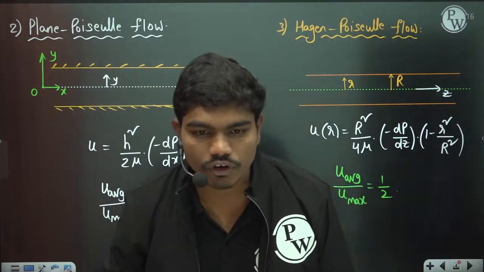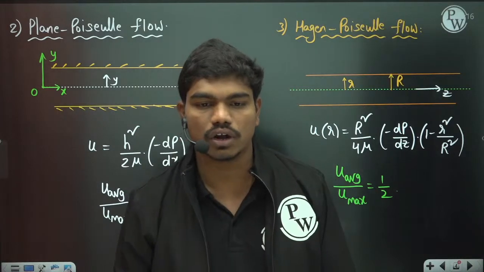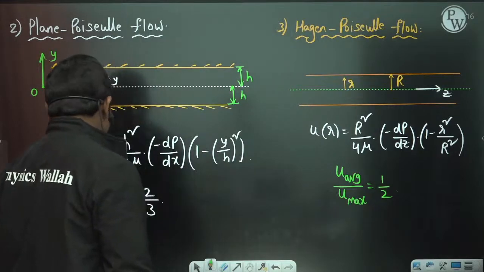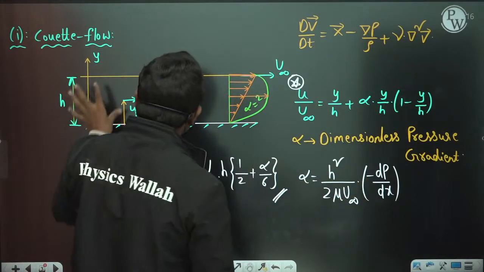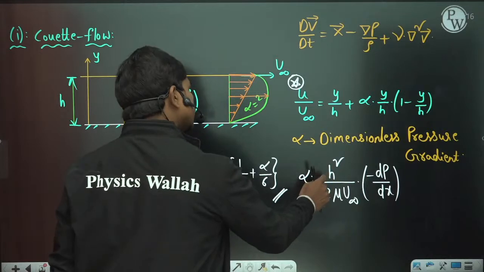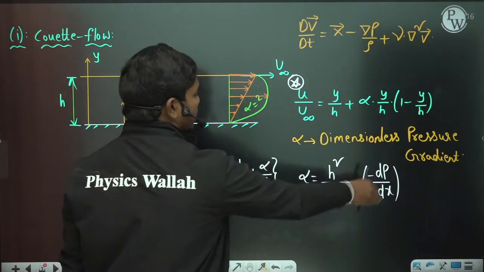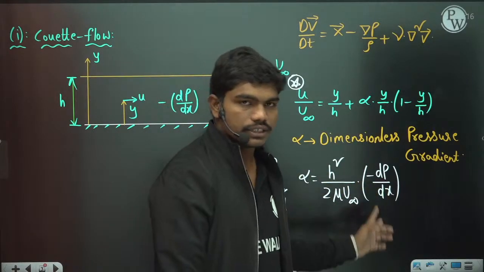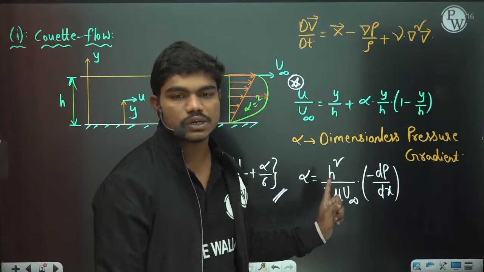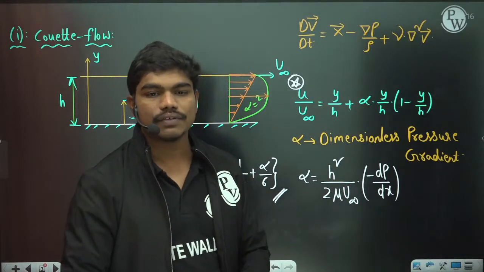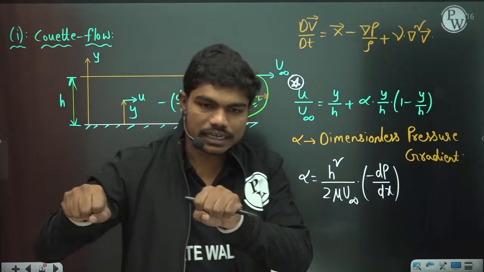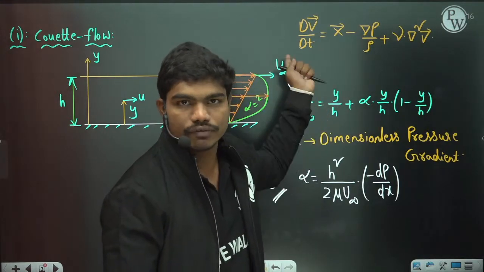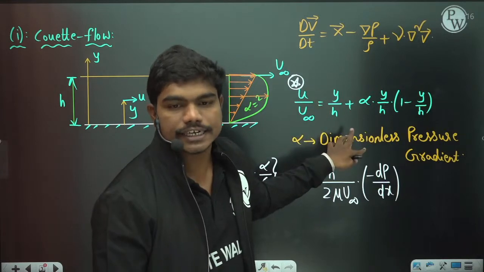For the equations of Couette flow, how do we know if alpha is 0 or not? It depends on the pressure gradient value, because for any type of fluid and any plate movement, h, u, mu, u infinity will all exist. But if the pressure gradient is 0, then alpha value is 0. Physically, let us suppose I am intentionally applying some force F on this plate and moving it, then the flow is happening because of the force I applied, but not because of the pressure gradient.